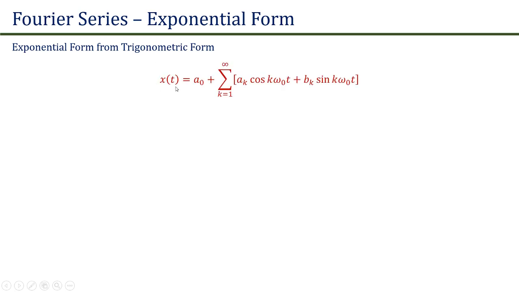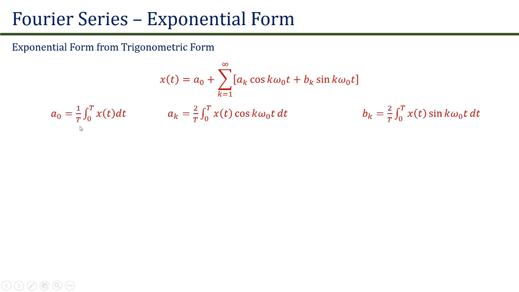Trigonometric form is given as x(t) is equal to a naught plus summation k is equal to 1 to infinity ak cos of k omega naught t plus bk sin of k omega naught t, where a naught is equal to 1 upon T integration 0 to T x(t) dt and ak is given as 2 upon T integration 0 to T x(t) cos of k omega naught t dt.